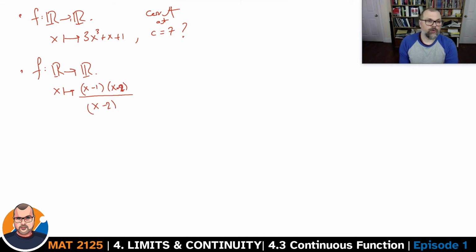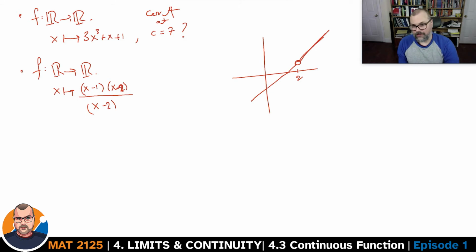You might be wondering why I'm not just calling this x minus 1. What I'm trying to describe here is a function which would be the function x minus 1, except that at 2 there would be a hole. Right? So this is the quickest way of writing this using only one expression. If I do the cancellation, this hole here would be filled, and that's not what we want.